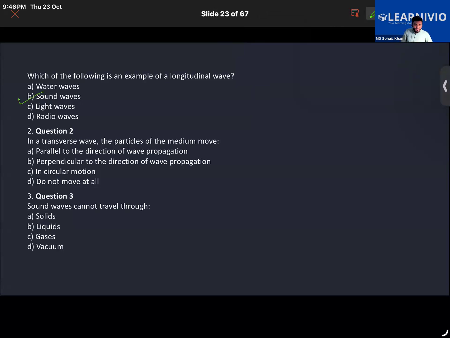In the case of transverse waves, the particles of the medium move like this. This is the direction in which the wave is moving, while the particles move up and down like that. Getting it? They move perpendicular to the direction of the wave.